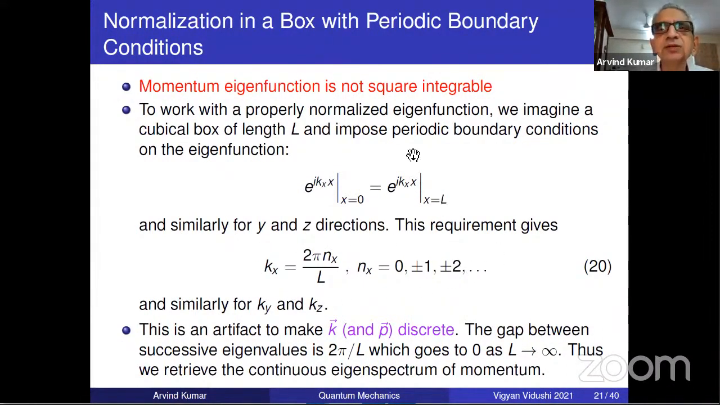Now you say, you just now said momentum is a continuous eigenspectrum. Why are you saying it is discrete? I say, no problem. L is in your hand. You just make L infinite. So it's as good as being continuous, because the spacing between two values is 2 pi by L.